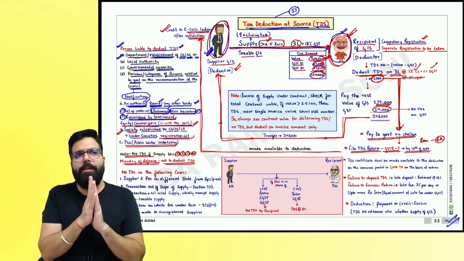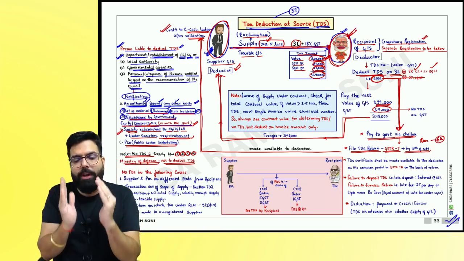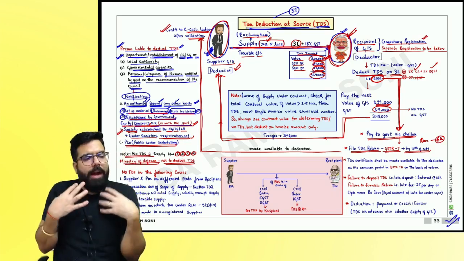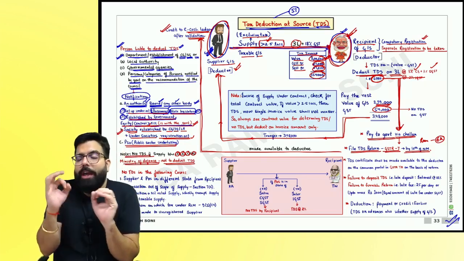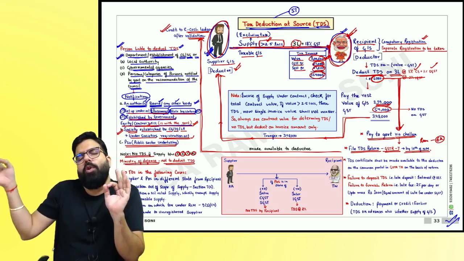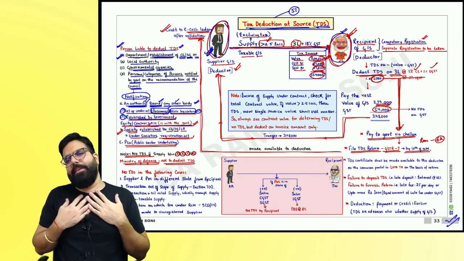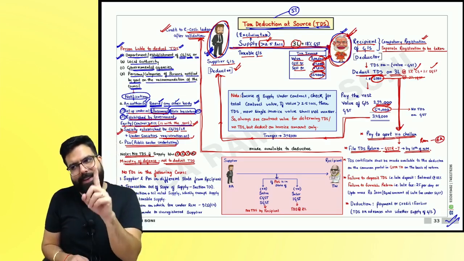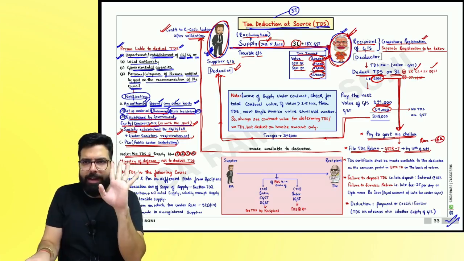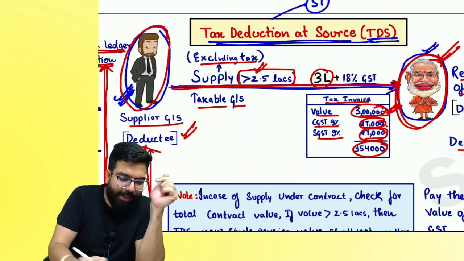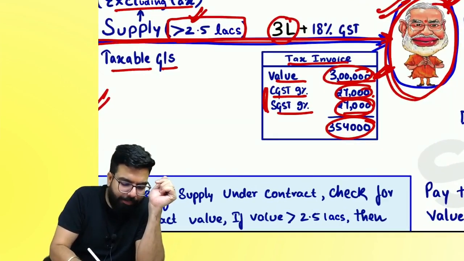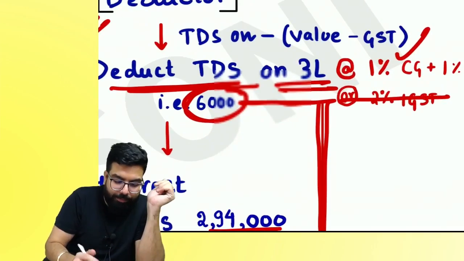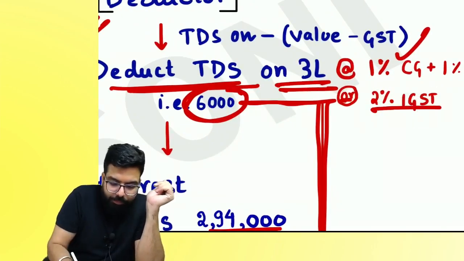Or if you are a society set up by government, or you are a PSU, you have to deduct TDS. If they supply to the government, how much TDS will the government deduct? On which supply? On a supply of more than 2.5 lakh, we have to deduct TDS. How much TDS, everyone? 1% CGST and 1% SGST. Are we clear? I'll ask you one thing. Supposing he is in another state and I am in another state, they will charge me what? IGST. If the government department is deducting, they will deduct IGST of how much? Are we clear?